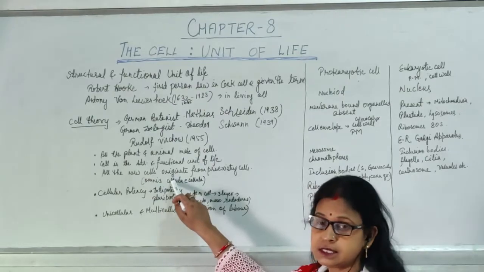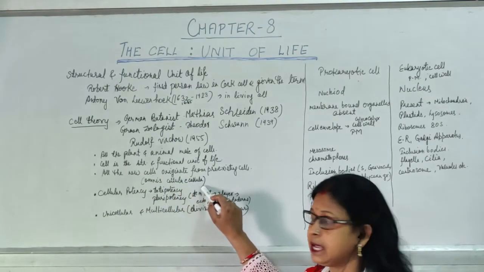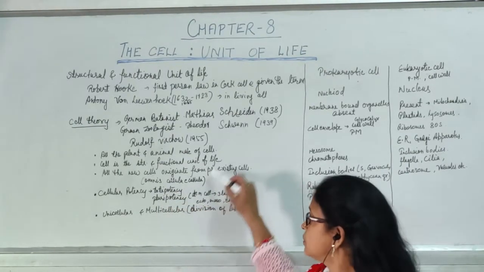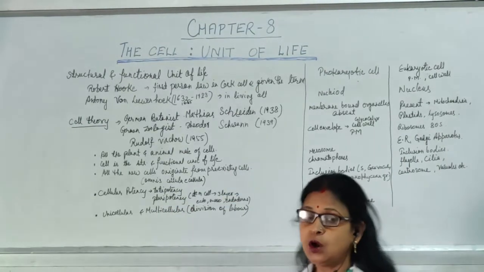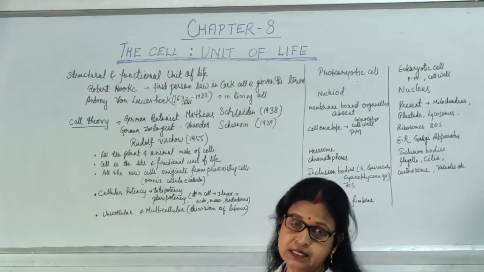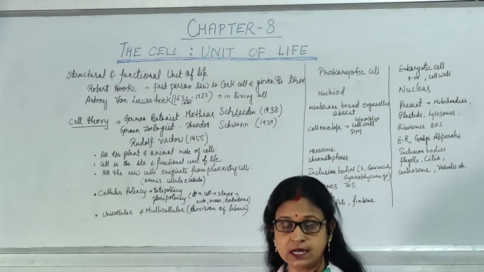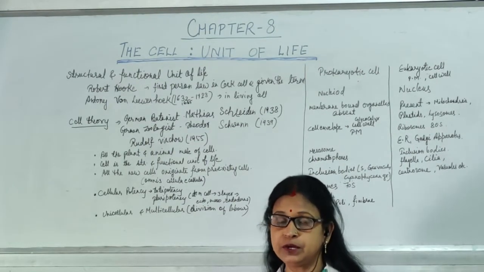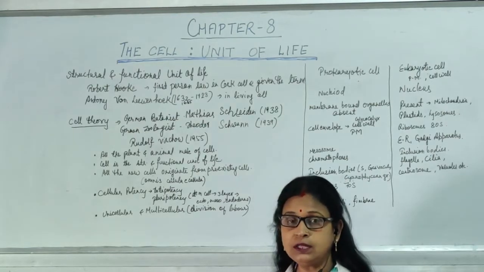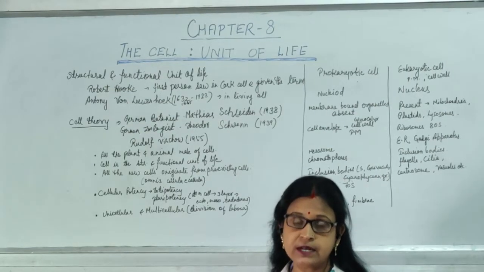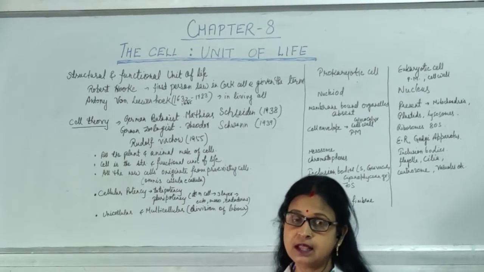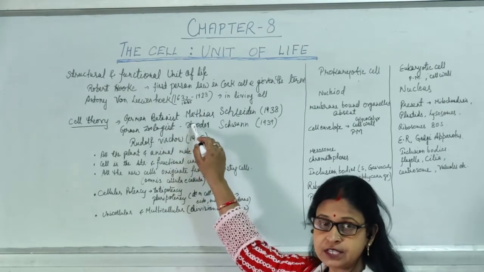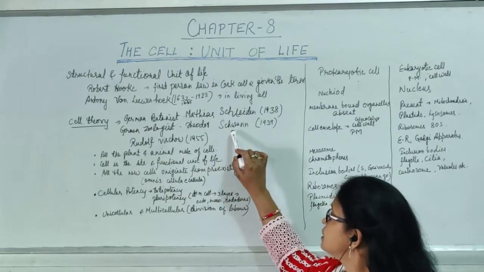All the new cells originate from the pre-existing cell, that is omnis cellula e cellula. So the 3 points of cell theory are: all living plants as well as animals consist of the cell, all the cells are the structural and functional unit of life, and all the new cells originate from the pre-existing cell. All these points constitute the cell theory given by 3 scientists, that is Schleiden, Schwann and Rudolf Virchow.